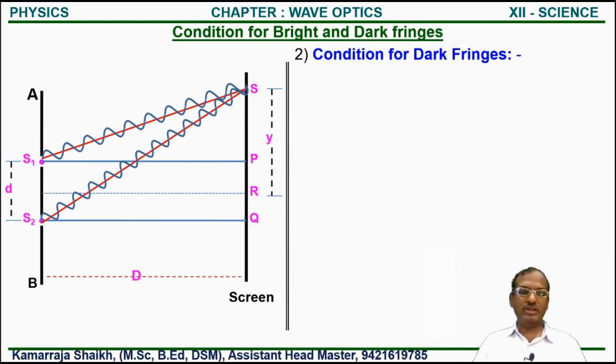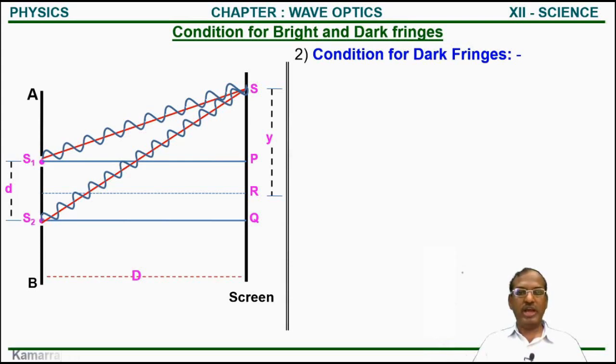But now consider the distance travelled from S2 to S and the distance travelled from S1 to S are not the same. So how do they come at that point out of phase? The condition is the path difference between them.